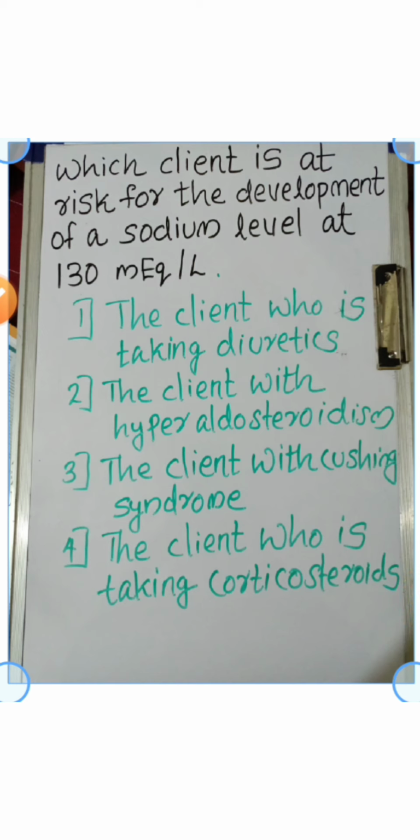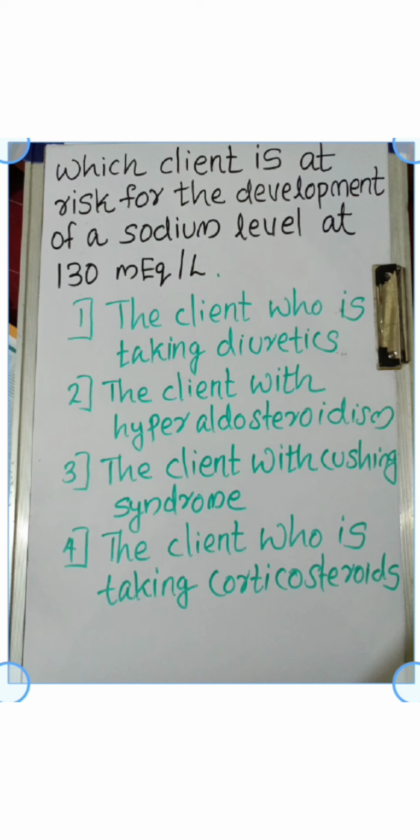Our first question is, which client is at risk for the development of a sodium level of 130 milliequivalent per liter? Options: the client who is taking diuretics, the client with hyperaldosteronism, the client with Cushing syndrome, the client who is taking corticosteroids.